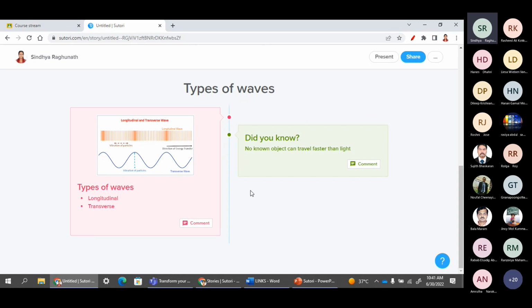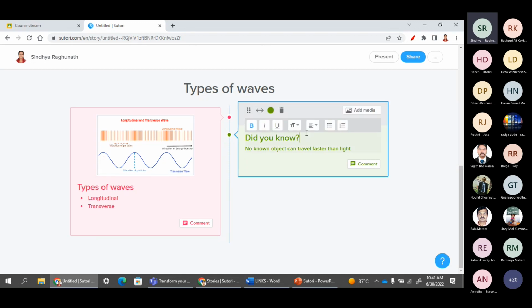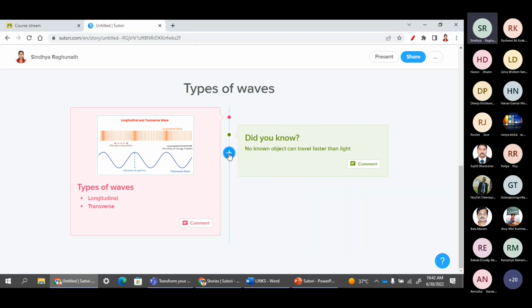If here also you want to change the font, we have to click on that, and it will be highlighted. Again, we have the option to add any more pictures here, just add media, or in order to change the font size, go here. If you want to change the color, we have the option here like that. Okay, so I am moving on to another one.